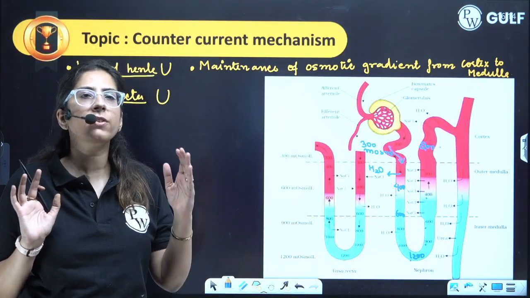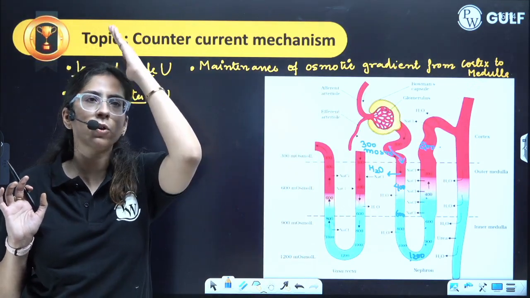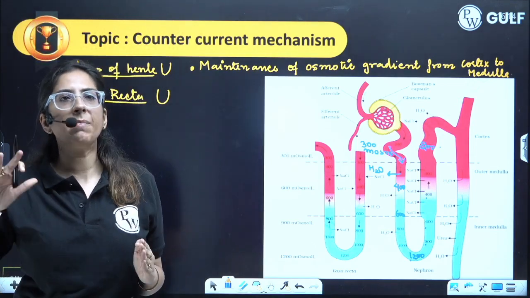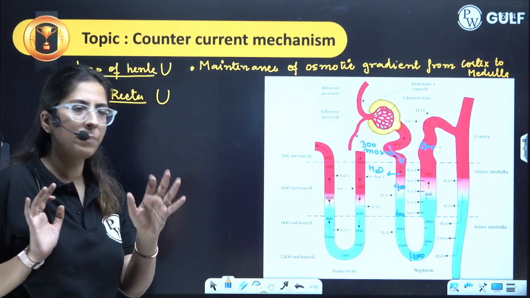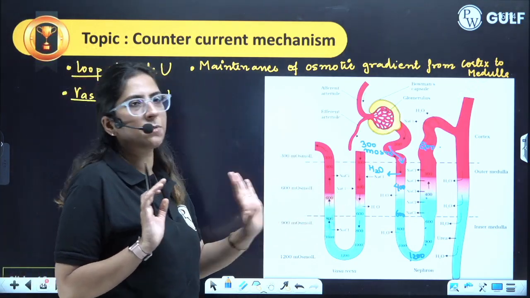So from one region water is coming out. When water is coming out, the osmolarity is increasing. When NaCl is coming out, the osmolarity is decreasing. Clear? This point is done. Done. Clear? Now moving on to the next part.